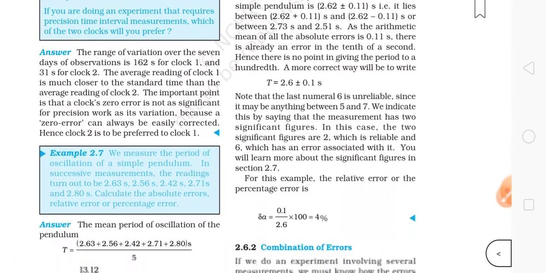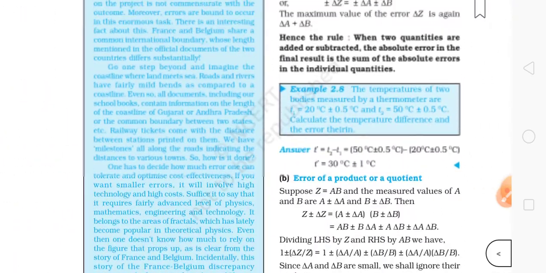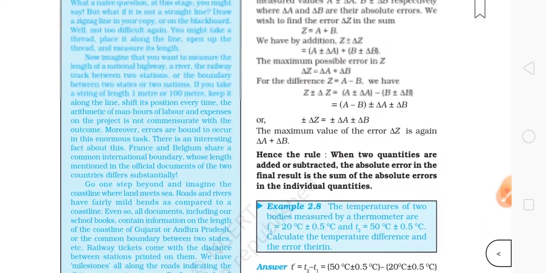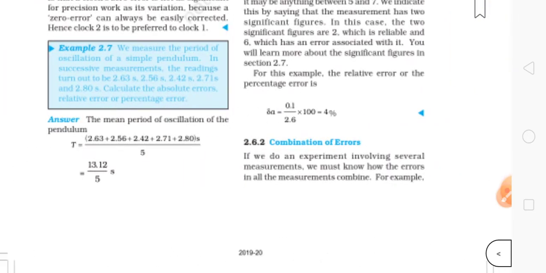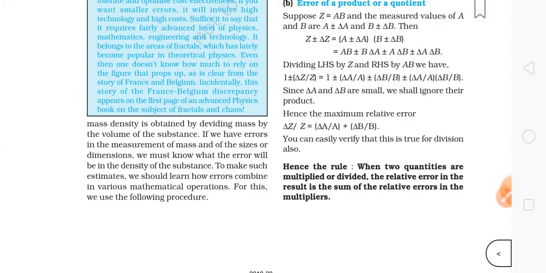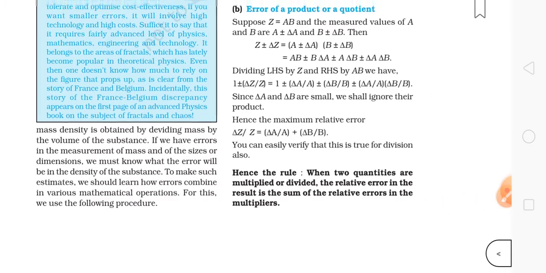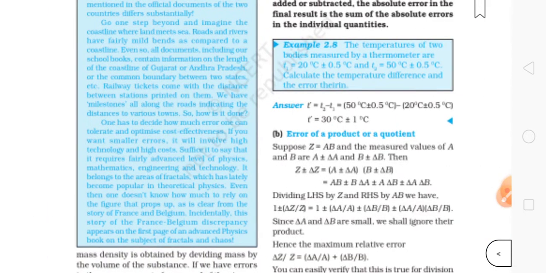Actually, one important topic is the combination of errors, where we need to find the sum, difference, and products. This is the main thing. One rule is also given here, and I'll explain everything now.